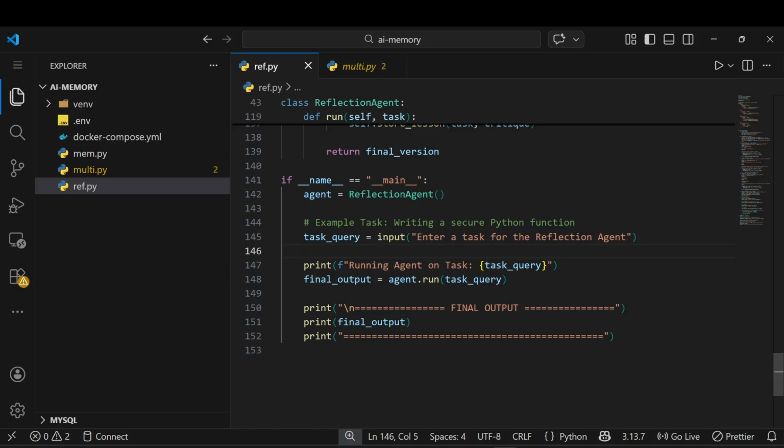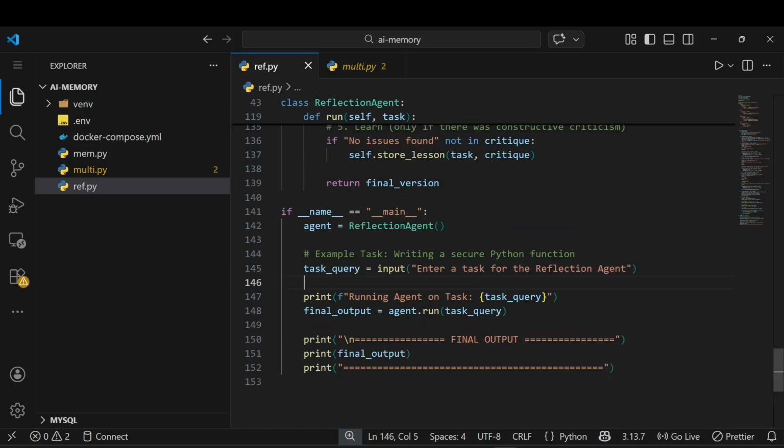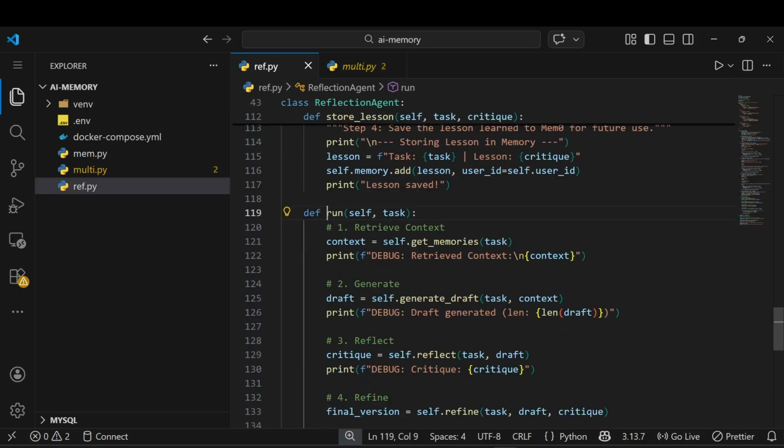Let me quickly remove this. Okay, it's good. So what happens here: running the agent on the task. I simply print the task query, and here I am running the agent's run function, where we need to pass the query. Let's see our run function. First I'm taking that memory. Maybe I learned something related to this in my past, so for that we first need to extract that context from our DB. In this case, you can see I'm getting those memories from here.